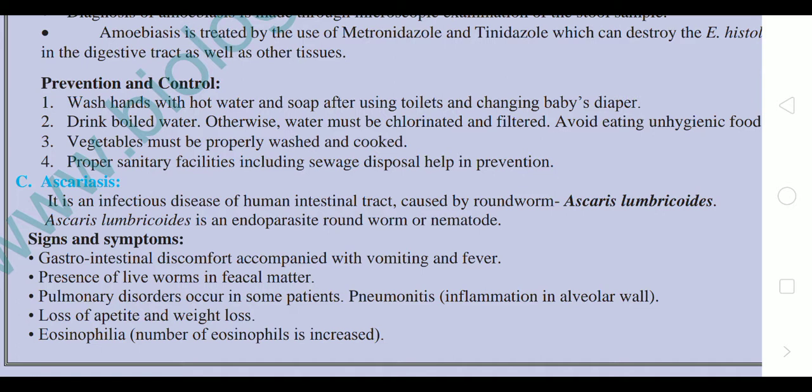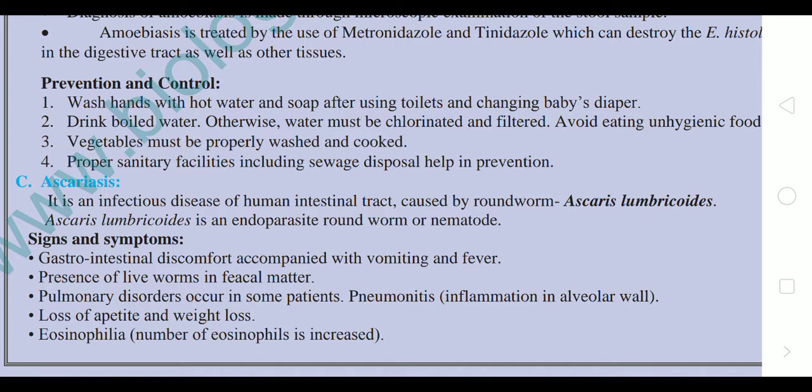Vegetables must be properly washed and cooked. Before cooking and cutting, we have to wash the vegetables thoroughly. Of course we cannot wash vegetables with soap, so at least we have to use plenty of water. Proper sanitary facilities, including sewage disposal, help in prevention.